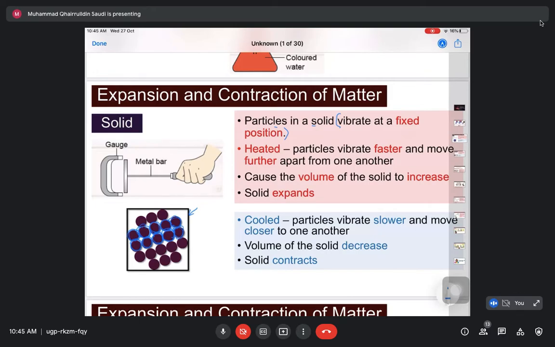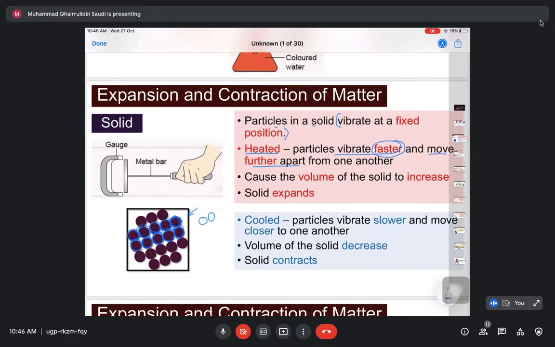So when they are heated, bila the particles are heated, meaning they are given heat energy. Heat energy is given to them. Particles tu mendapat heat energy. So, bila dia dapat heat energy, they akan start to vibrate faster. Bila dia vibrate faster, dia akan move further apart.